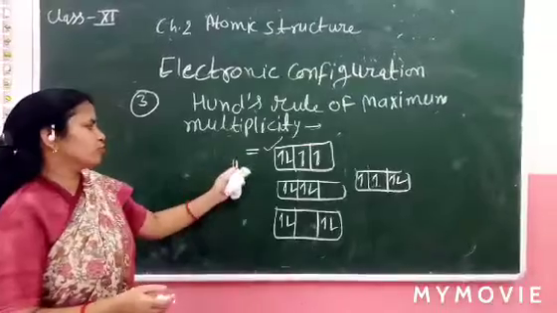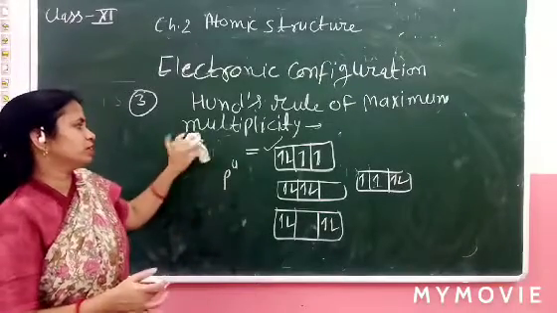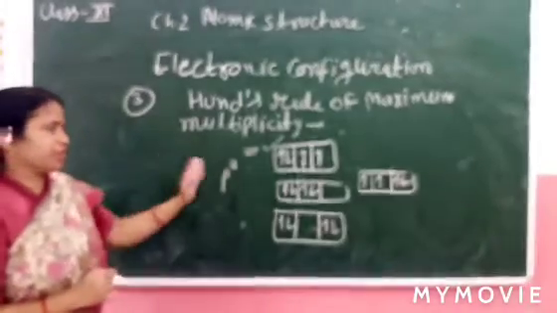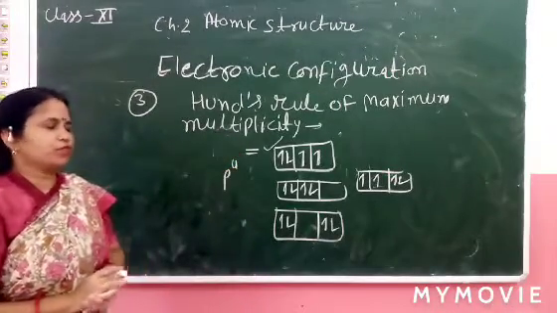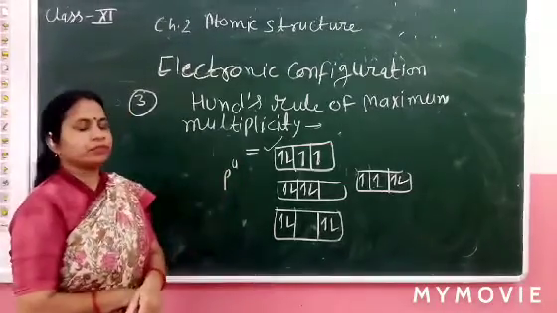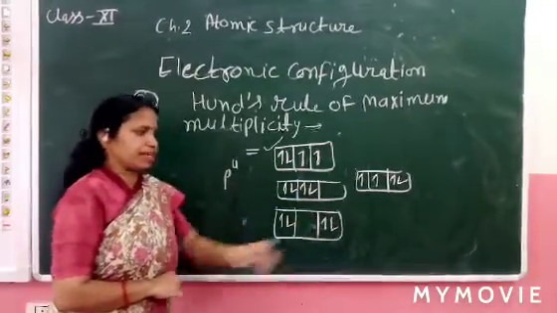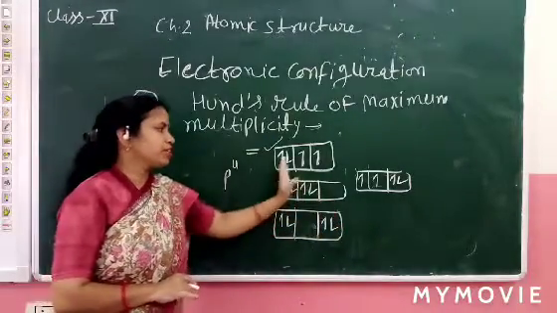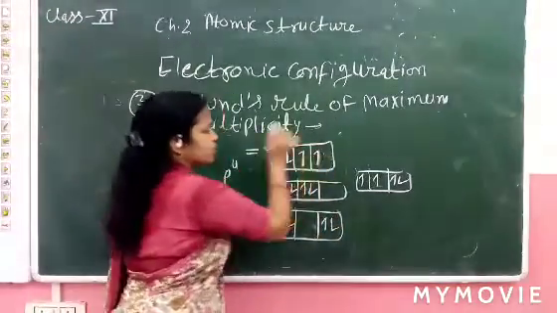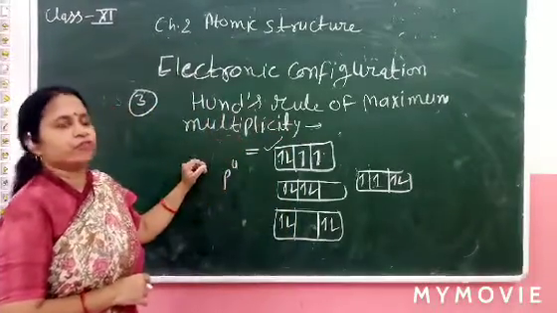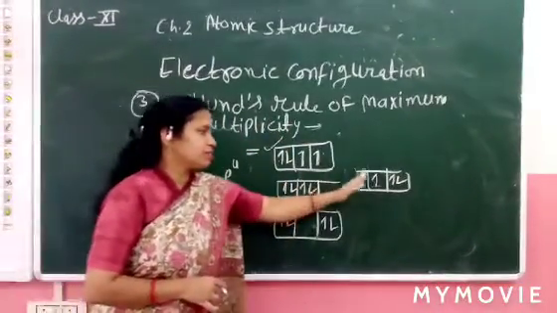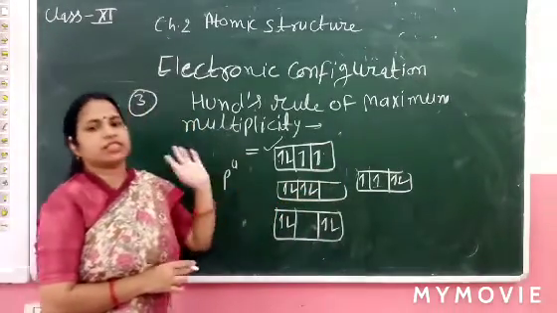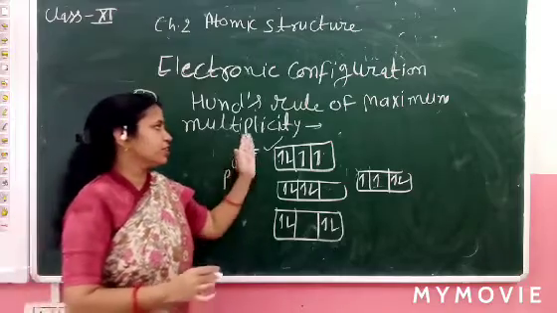It may be 2p4, 3p4, 4p4, it doesn't matter. We can't explain principal quantum number here. We explain here about the multiplicity. So you can take any example like p4. P4 means which option is correct? All are the same energy level, the degenerate level. So we have to fill singly first, then start pairing from the fourth electron. We can't jump. We can't leave an electron subshell because these are the same degenerate energy level.